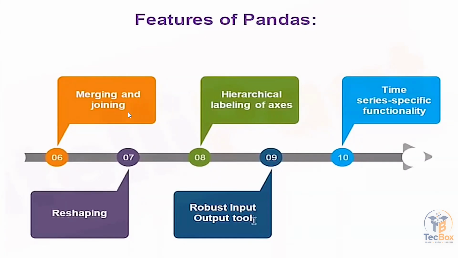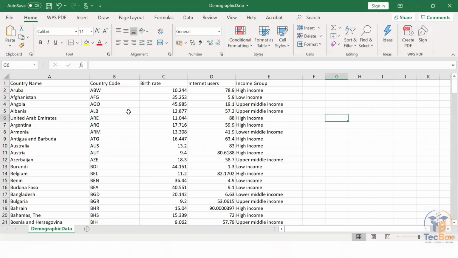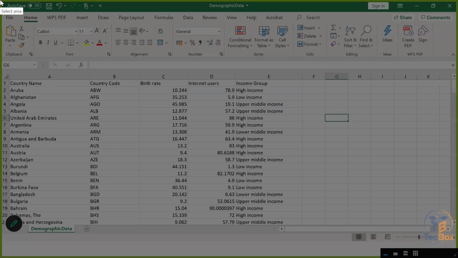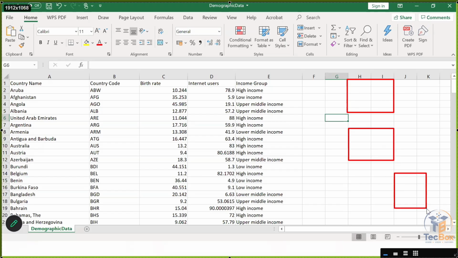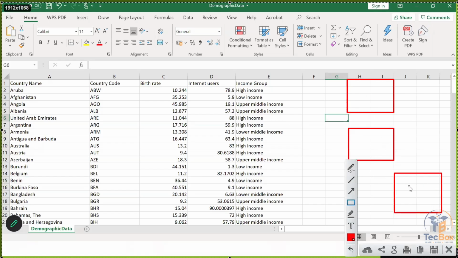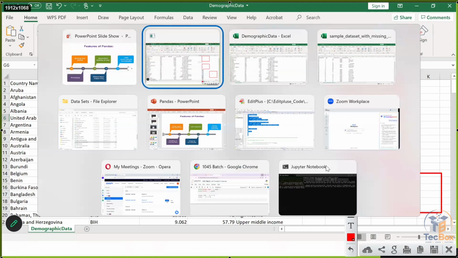So what is merge and what is joining? Joining of two data sets based upon a common column. Suppose I have sales data. Here I have January sales data, here I have February sales data, and I have March sales data. For example, I want first quarter data. What I have to do is merge this data and this data. I can do that type of merging of the data as well.